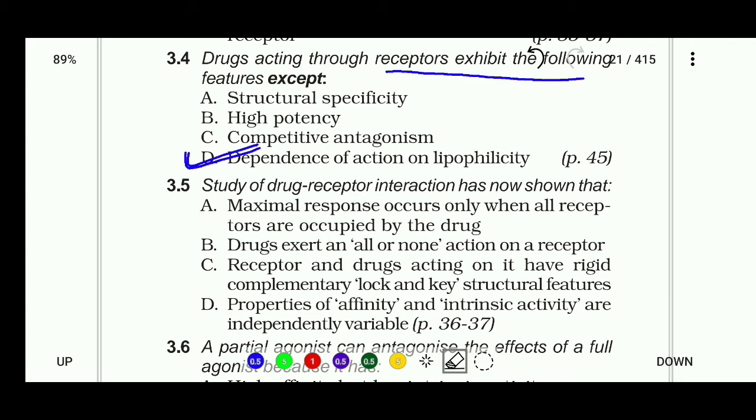Study of drug receptor interaction has shown that maximal response occurs only when all receptors are occupied by the drug. Drugs exert an all or no action on a receptor. Receptor and drugs acting on it have rigid complementary lock and key structural feature, and properties of affinity and intrinsic activity are independently variable. So the right answer of this question is D. Okay, property of affinity and intrinsic activity are independently variable.